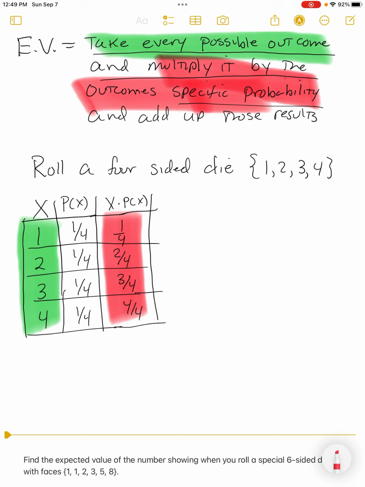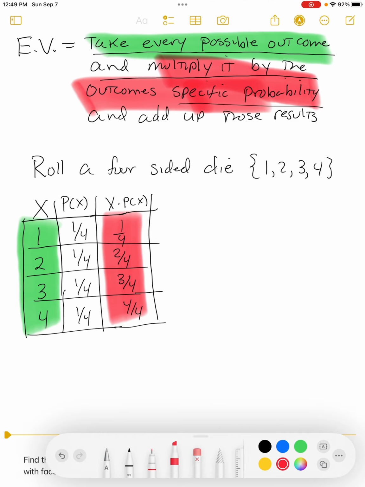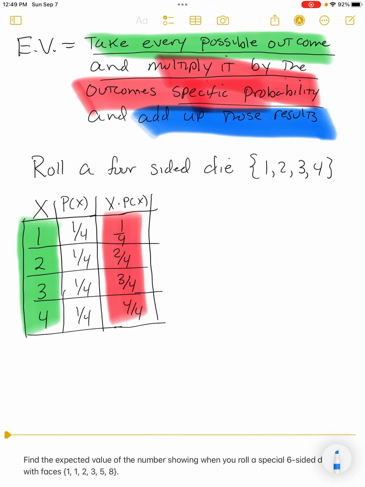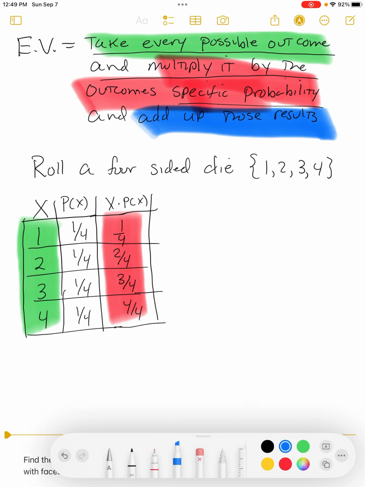This intermediate one that I'm not highlighting, the probability, is just so we can organize our thoughts. But the 1/4, 2/4, 3/4, 4/4 is the result of multiplying an outcome times its probability. And then there's one last thing to do, and I'll highlight it in blue: add up all the results.